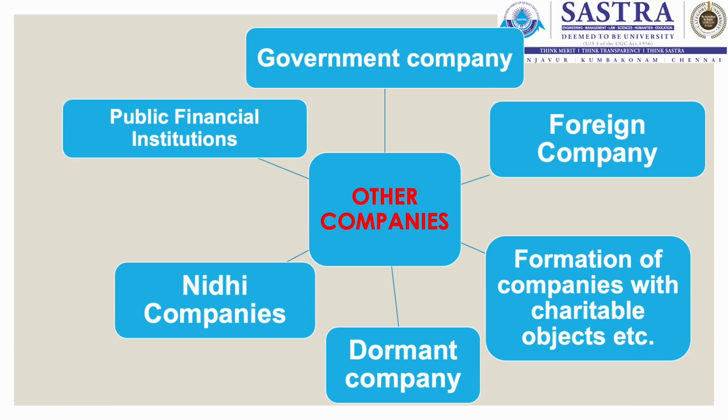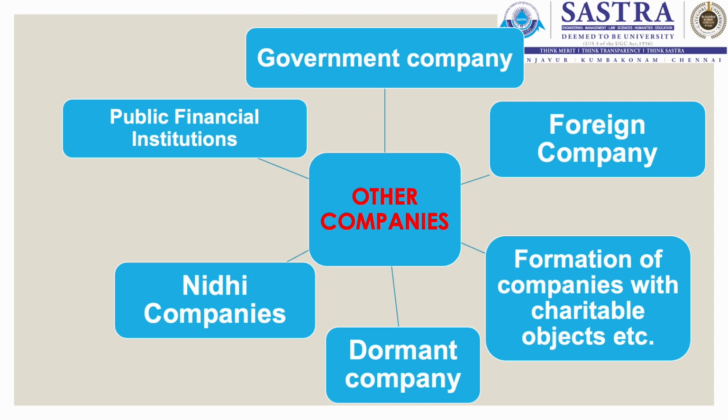Next, we move on to the other companies where we have the government company, foreign company, Section 8 companies, dormant company, Nidhi companies and public financial institutions. Government company. In the case of government company, the central government or the state government or central government and state government together hold 51% or more of the share capital in the company.